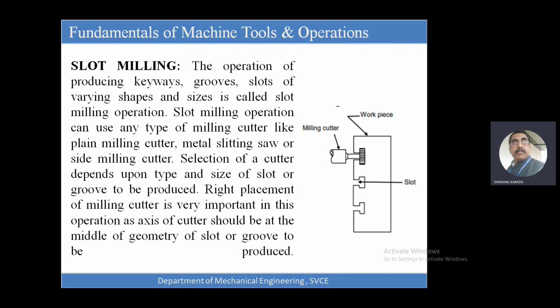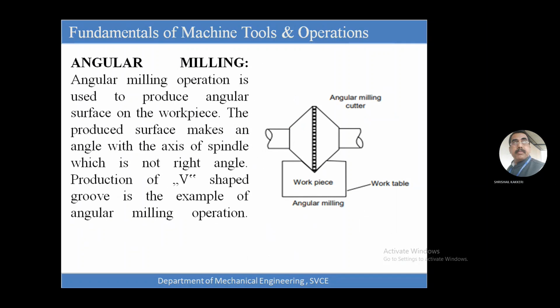Slot milling, slots. These slots you can find in the tables, the working table. Whenever you are going to fix the workpiece onto the table of a machine, these slots are very, very important. I can show you practically here. These slots are U slots and L slots. Different slots will be made in the workpiece by using the slotting tools.